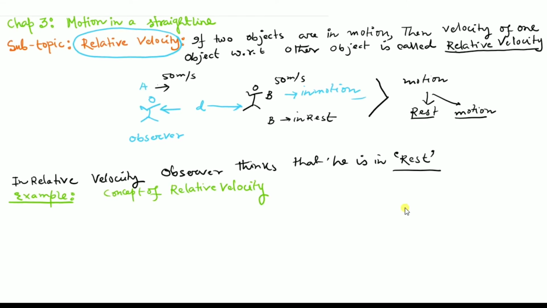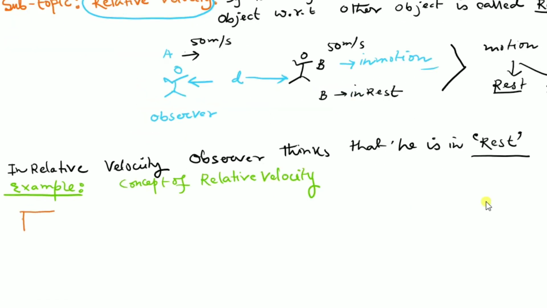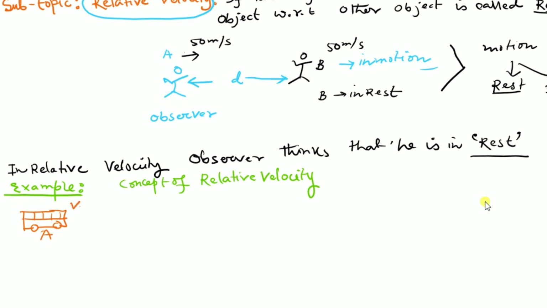Now suppose I am drawing one vehicle here. Suppose this is a bus A that is moving with velocity VA.